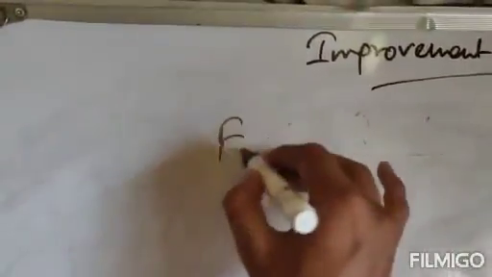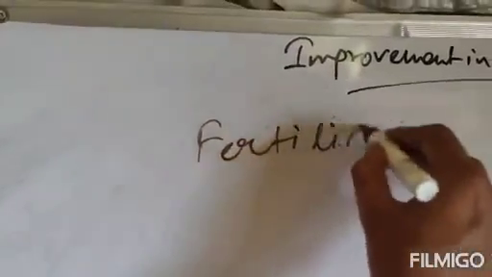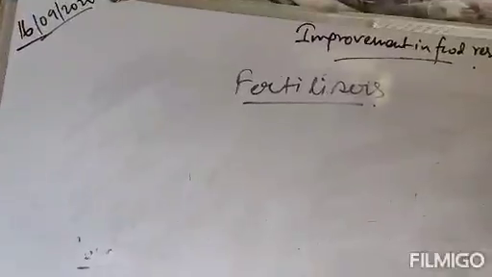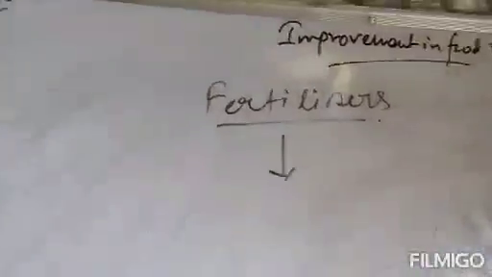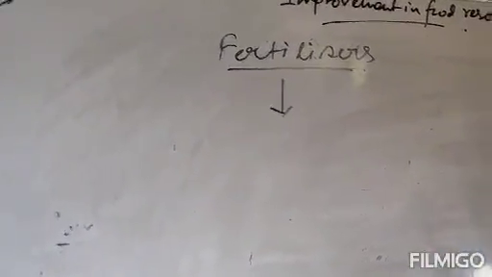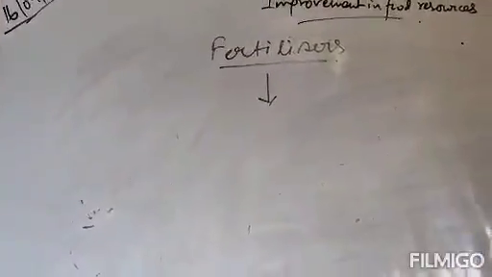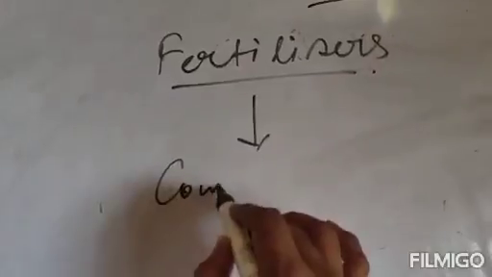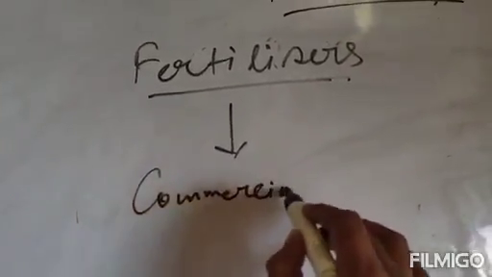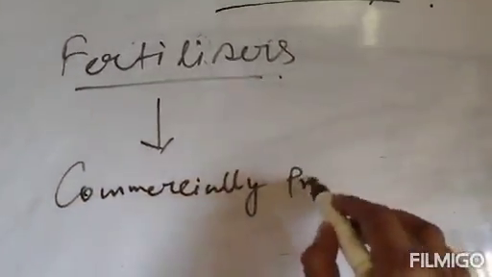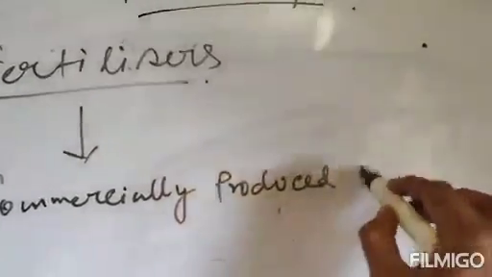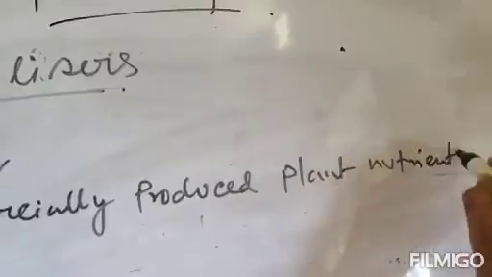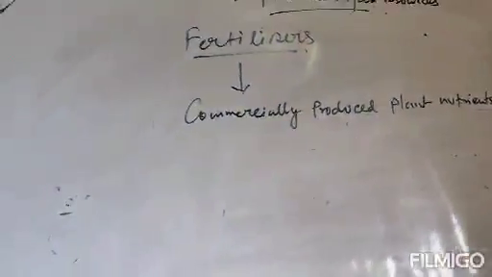Now manures are natural fertilizers, and these fertilizers are commercially produced plant nutrients.